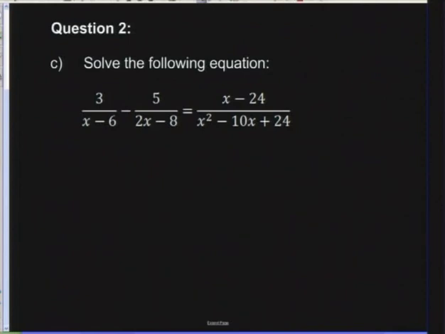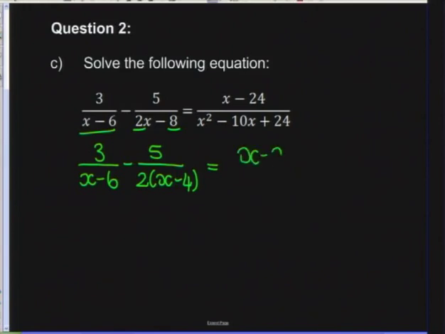I've got a denominator of x minus 6. The question you need to ask yourself is, can you factorize that any further? And the answer to that one is no, you can't. Okay, so this one is going to stay 3 over x minus 6. I've got minus 5 over, and here, if I was able to factorize it, there's a highest common factor of 2, which leaves you with x minus 4. Okay, so I hope you guys saw that. I've got a numerator of x minus 24, so that's going to stay as is.